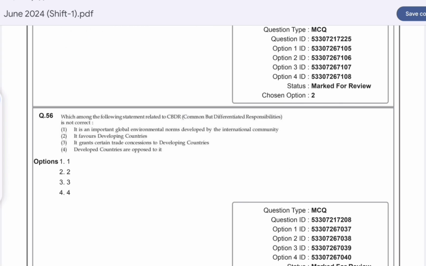Question number 56. Which among the following statements related to the CBDR, that is common but differentiated responsibility, is not correct? Option C is correct here. It grants certain trade concessions to the developing countries.